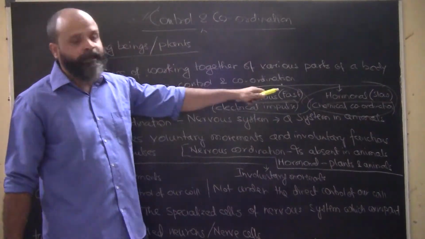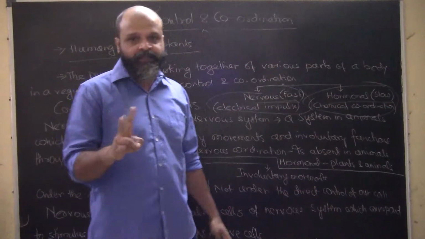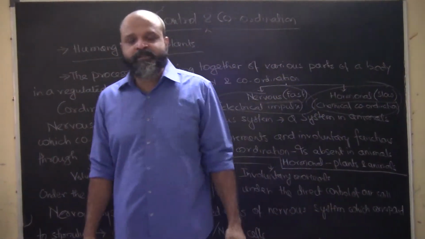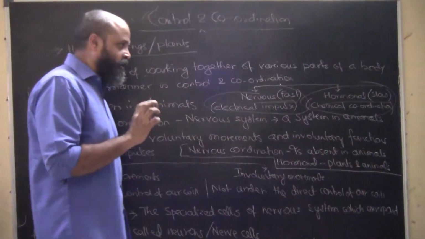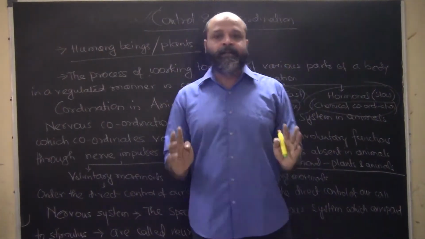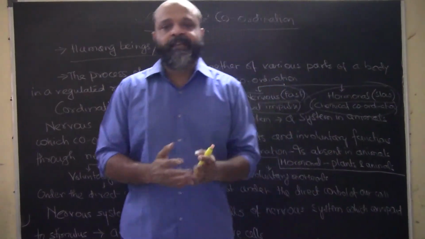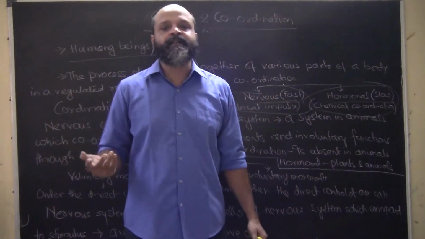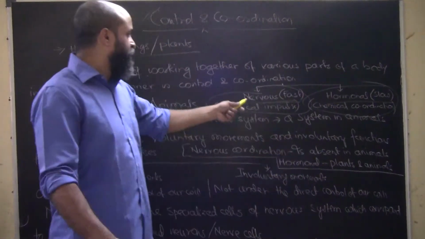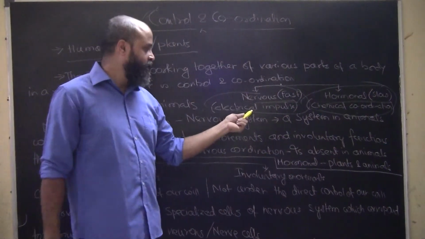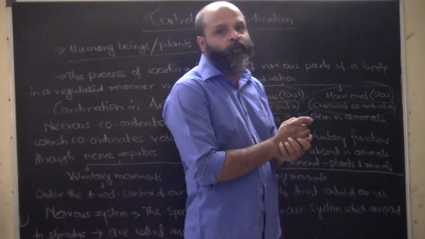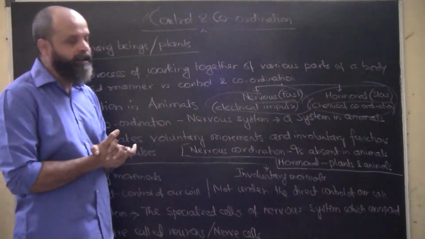So in coordination in human beings, there are two things. One is the nervous and the other one is the hormonal. Nervous system means a system which is controlled by the nerves of the body, which send electrical impulses, and electrical impulses are extremely fast. So nervous system is basically very fast, and it is basically more into controlling voluntary and involuntary actions. We will understand them later.